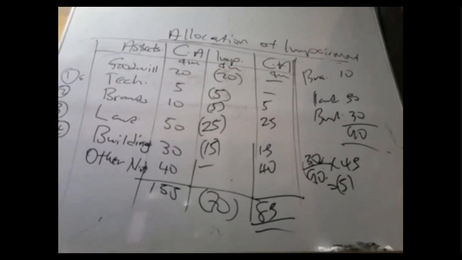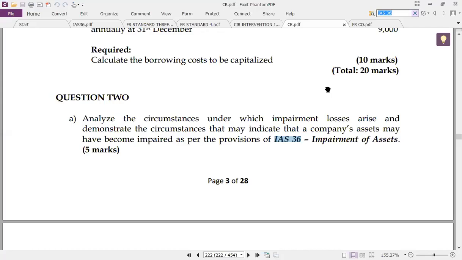Okay, so basically that is what to consider: how to allocate an impairment charge and then set them in. Kindly take this particular question and just be dreaming about it. Analyze the circumstances under which impairment losses arise, and demonstrate the circumstances that may indicate that the company's assets may have become impaired as per the provisions of IAS 36 Impairment of Assets. 5 marks.